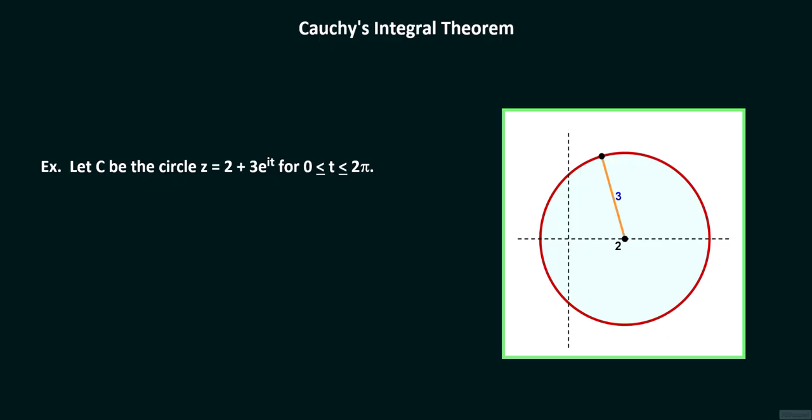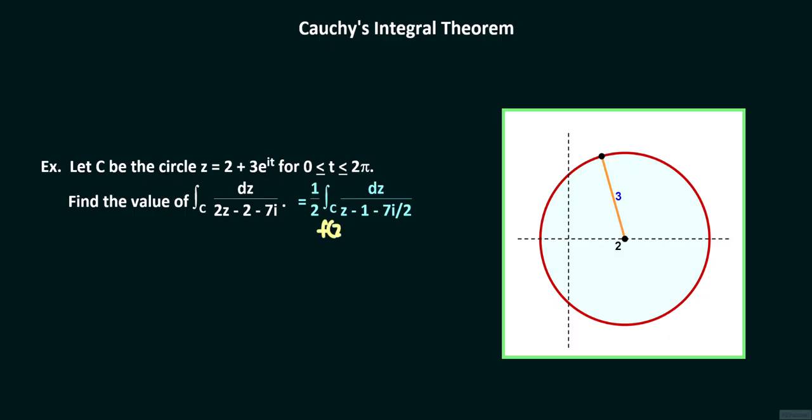For the first problem, we find the value of the integral along C of dz over 2z minus 2 minus 7i, which equals this integral, so that f of z equals 1 over 2 times the quantity z minus 1 minus 7i over 2, and f prime of z equals minus 1 over 2 times the square of z minus 1 minus 7i over 2.